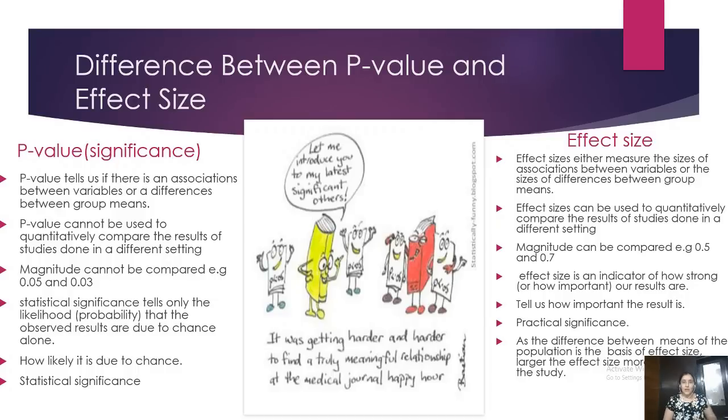Let us know why. This is the difference between the p-value of a bivariate relationship and an effect size of a bivariate relationship. The p-value tells us there is an association or influence or impact or effect or relation. Any 5 words. And different bivariate tests tell us about different associations. So there is a chi-square, there is a t-test, there is a correlation test, there is regression. All these tests are telling you that there is a relationship between one variable and another.